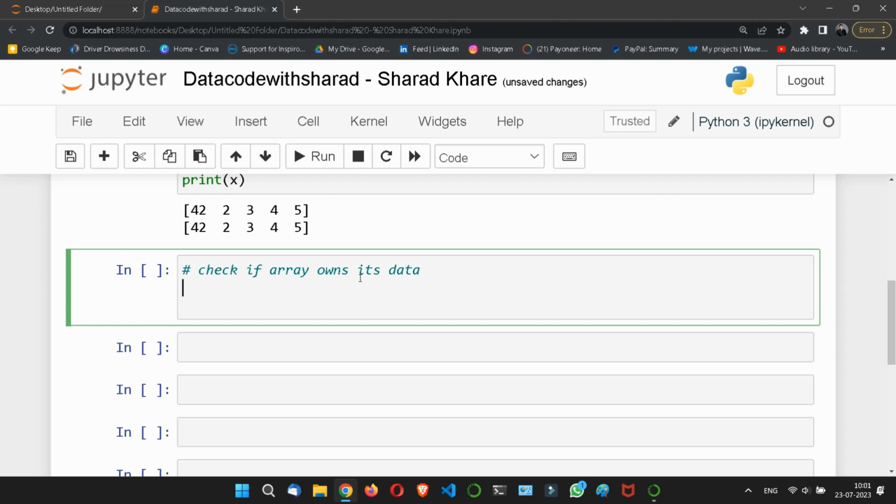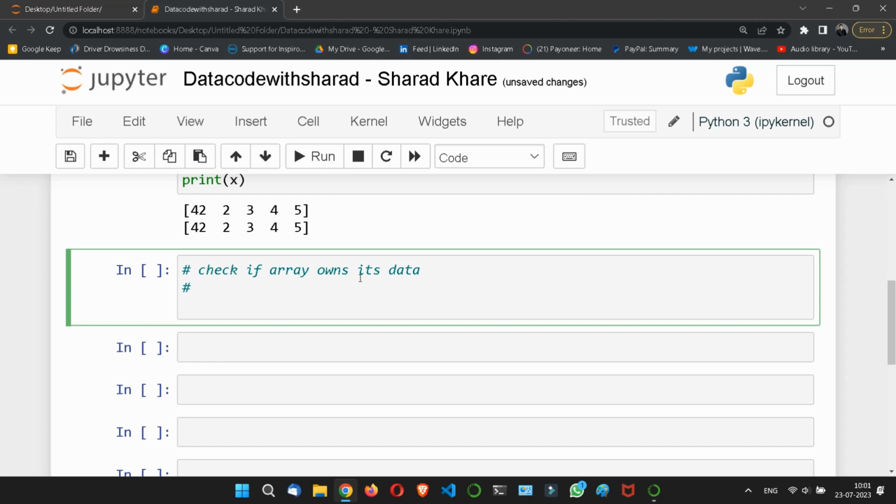Otherwise, the base attribute refers to the original object. Let me tell you by an example. Here we will print the value of the base attribute to check if an array owns its data or not.